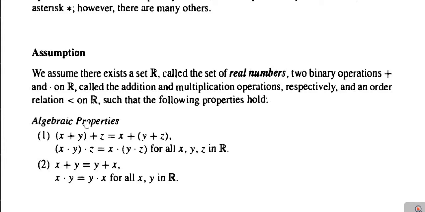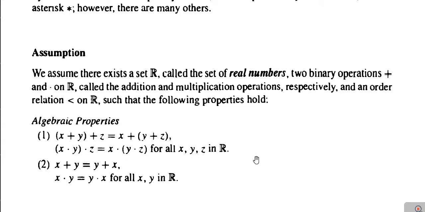Which are the properties? First we will study the algebraic properties. The first algebraic property is that (x plus y) plus z is equal to x plus (y plus z). The second part of the first property is that (x dot y) dot z is equal to x dot (y dot z) for all x, y, z in R, which means that the binary operation denoted by plus is associative for the elements of R, as well as the binary operation denoted by dot is also associative.